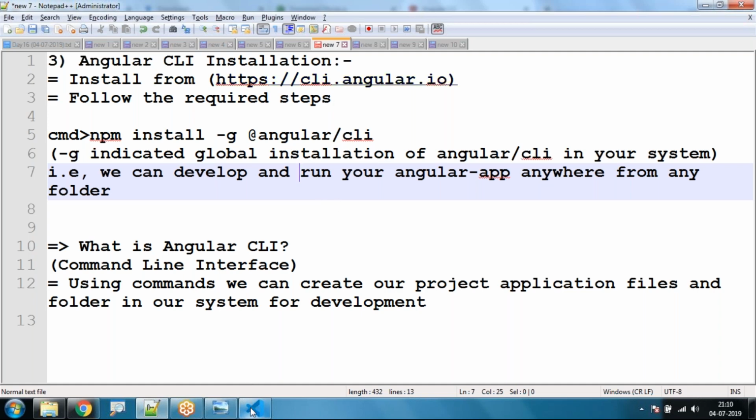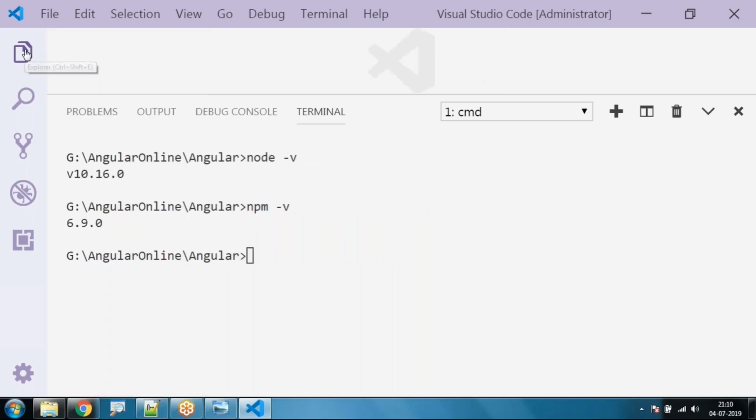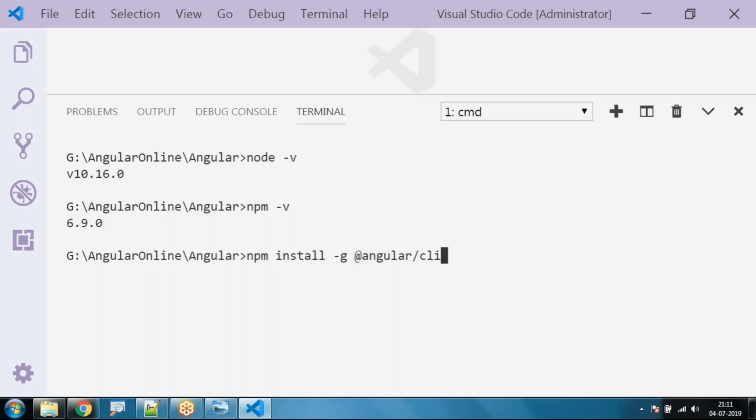Right. So let's go to the Visual Studio Code terminal. Okay. So here I'm going to say npm install -g @angular/cli. Okay, so using npm only, I'm installing Angular CLI in my system.